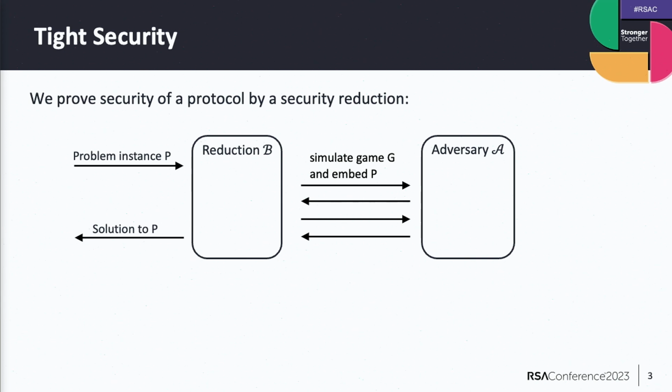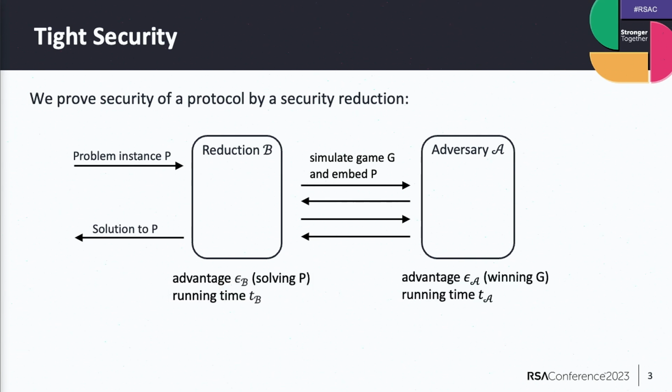If the adversary wins the game, then the reduction should be able to extract the solution to the problem. Now, if this problem is indeed computationally hard, then such an adversary cannot exist and our protocol must be secure.